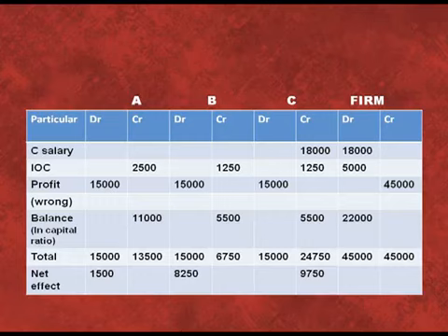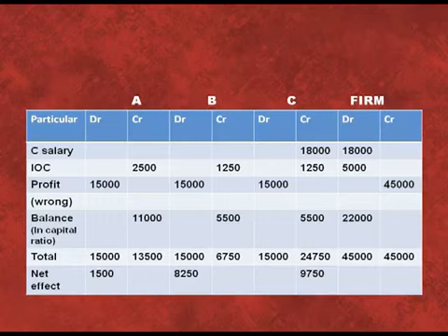We have to provide interest on capital to all the partners. That is why we have mentioned the amount on the credit column of A, B and C. Again we have to total this amount and we will put the amount on the debit column of firm.